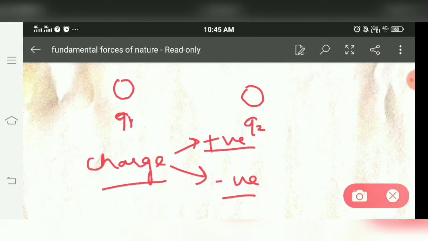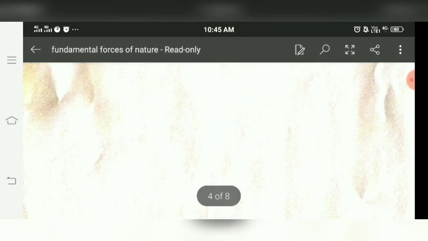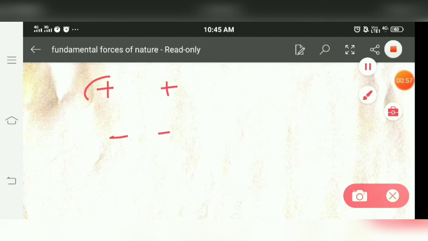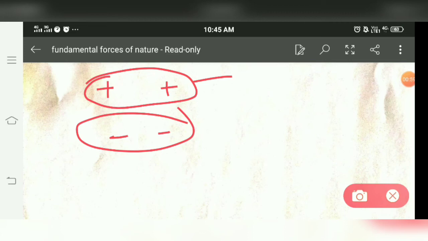Opposite charges attract each other, whereas if we have two positive charges or two negative charges, they repel each other.